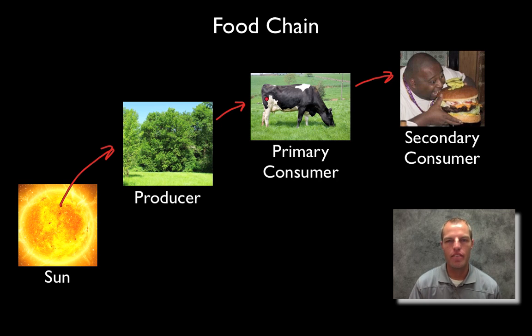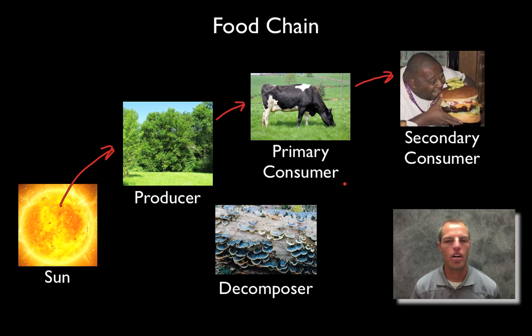Now, the one thing that I left off of this, and we're talking about heterotrophs, is these things called decomposers. Decomposers, like this fungus you see here growing on this tree. The reason I don't show them in this food chain is they don't just feed on one level here. They actually feed on all levels. They're going to feed on primary consumers and on secondary consumers.